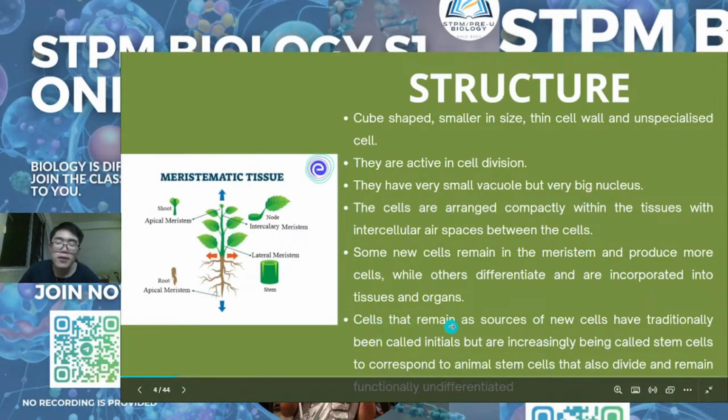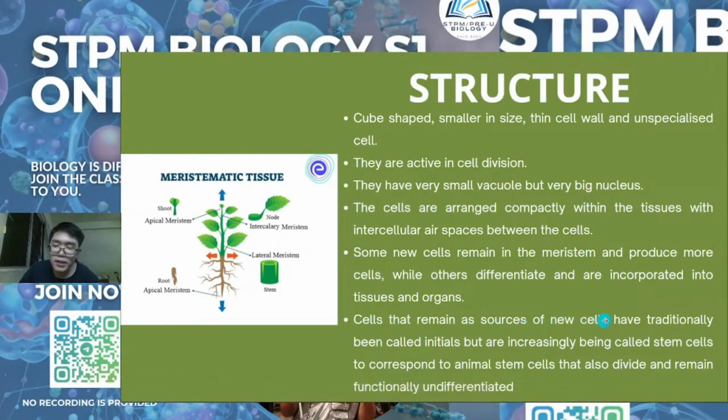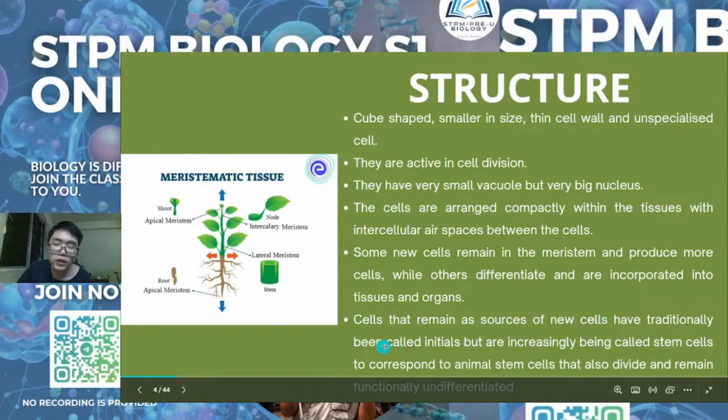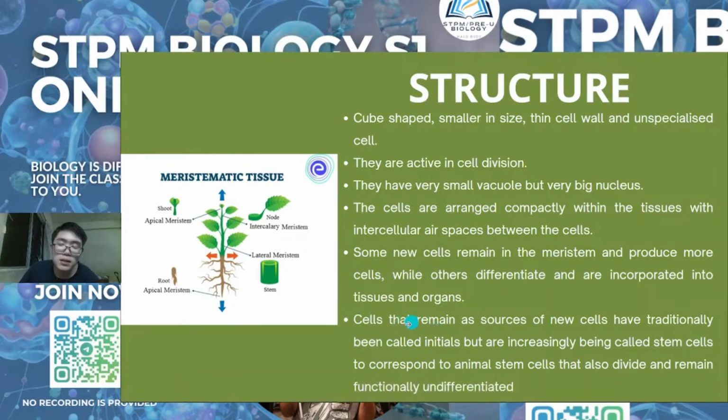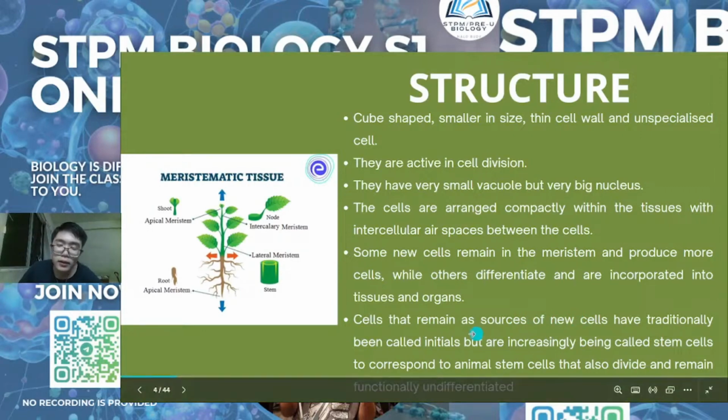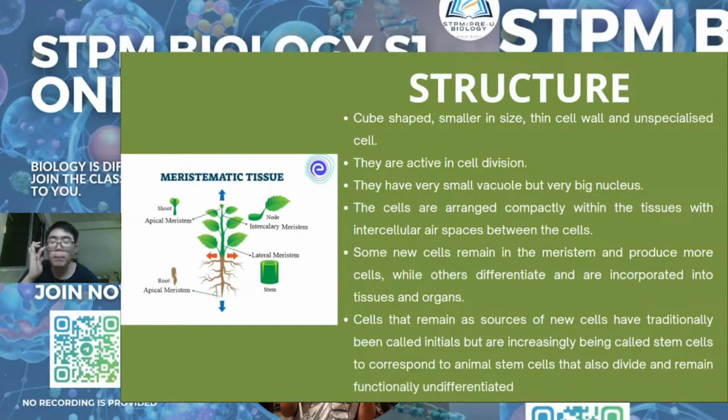Okay, and then cells that maintain as sources of new cells have traditionally been called initials but are increasingly being called stem cells, to correspond to animal stem cells that also divide and remain functionally undifferentiated. So this sentence means that when cells remain as sources of new cells, this is comparable to the stem cell. So normally meristematic cells can also be known as stem cells, like in humans.